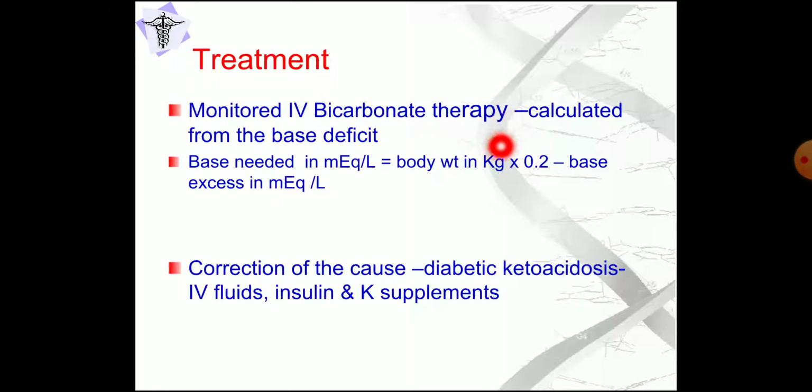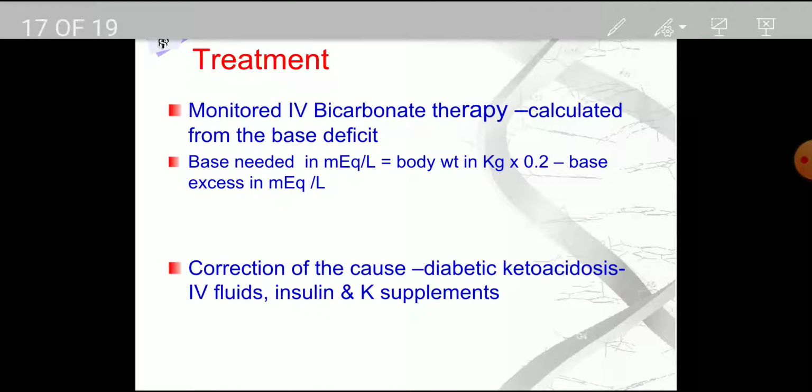So that you need not study, I think. Anyway, bicarbonate can be given in drip to correct the deficiency and correct the causes, that is diabetic ketoacidosis, and fluid, that is by IV fluids, insulin and potassium supplements.